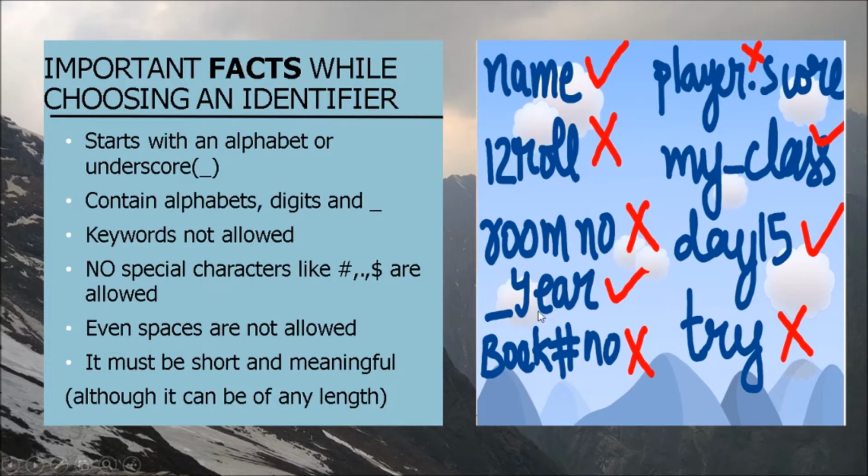_year starts with an underscore, so this is a valid identifier. book#number, hash is not allowed, so not a valid identifier. try is a keyword, so it's not a valid identifier. my_class, when the identifier comprises two words, we can use underscore as a separator. So my_class is a valid identifier. player.score, dot is not allowed while naming an identifier, so this is an invalid identifier.